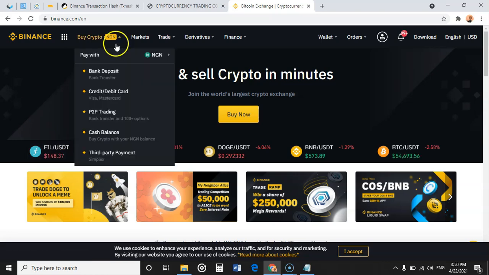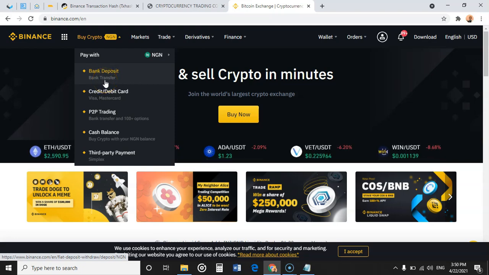Then you want to buy crypto using bank deposits, which is not available in Nigeria at the moment. You want to use credit or debit cards, which is also not available to Nigerians. The only option available to Nigerians is peer-to-peer trading. Also, you can use the cash balance if you have an NGN balance in your account, and of course, you have to go through peer-to-peer to achieve that. Also, third-party payment systems, like Bantax and SimpleX, cannot be used if you are in Nigeria.